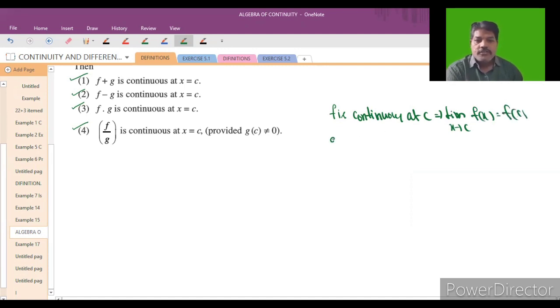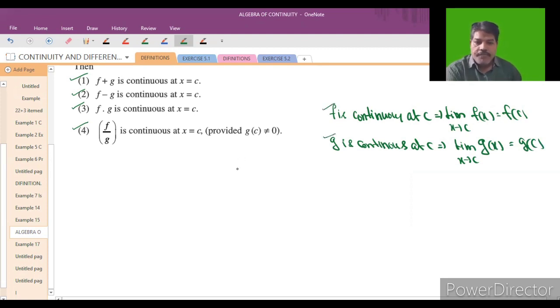G is also a continuous function at c. So that implies automatically that the limit as x tends to c of g of x is equal to g of c. Why? Because f is continuous at c and g is continuous at c.